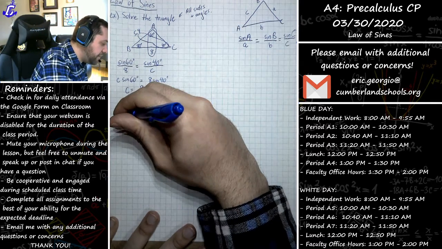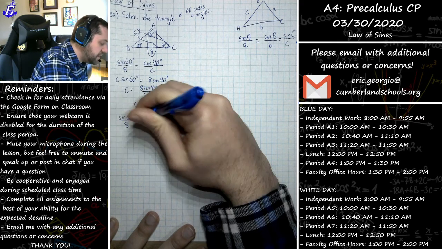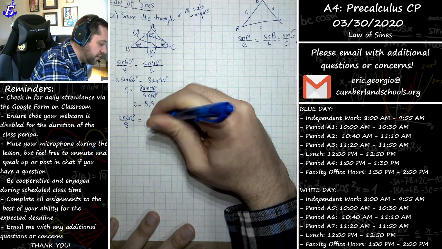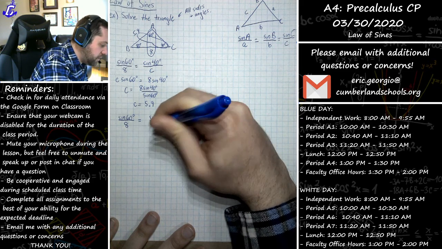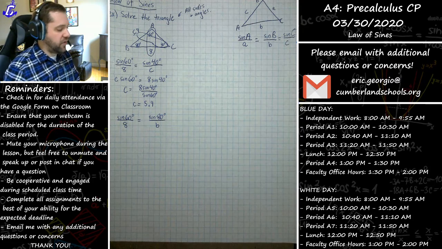I can now say that the sine of 60 degrees over 8 is equal to the sine of 80 degrees over B, because I don't know what side B is. And we'd solve for it much in the same way as side C.